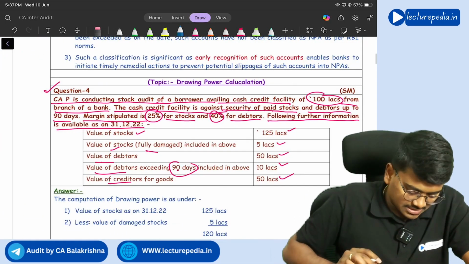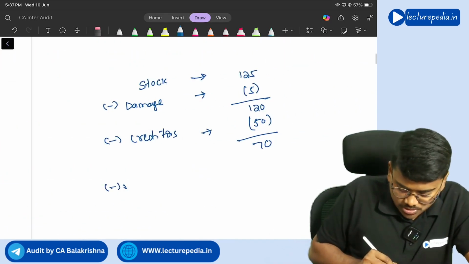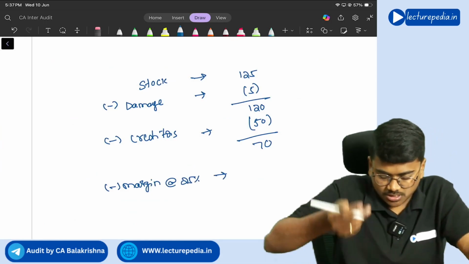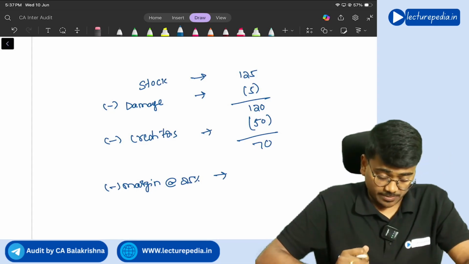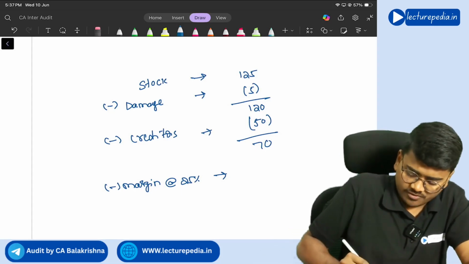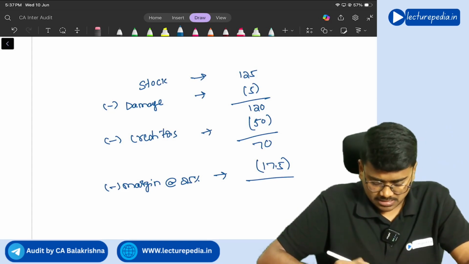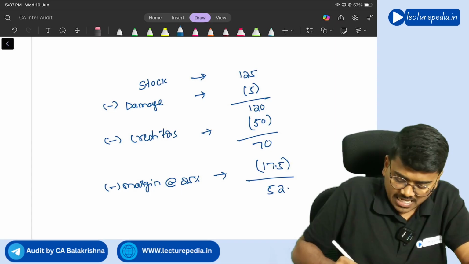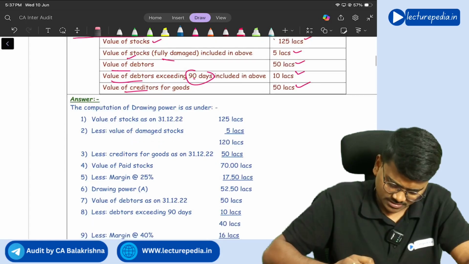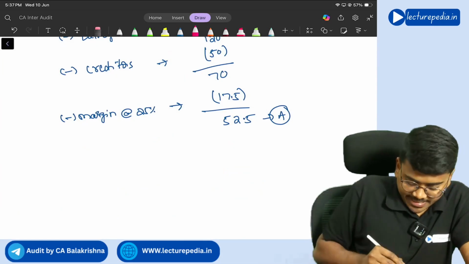Now from 70 lakhs, the margin stipulated for stock is 25%. So reduce the margin at the rate of 25%. 25% of 70: 7, 7, 14, 14, and 17.5. Yes, if you reduce 17.5, it becomes 52.5 lakhs, right? So you keep this as A. Is my calculation correct? Yeah, 52.5 lakhs.